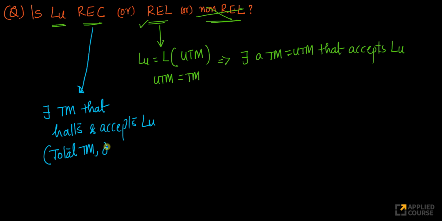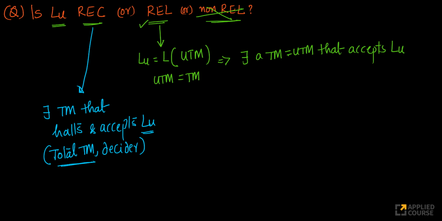There is also a term called decider. They're also called deciders because they can definitively decide if a word belongs to a language or not, because they always halt, right? So whenever I use the term TTM, it means a Turing machine that halts. It's called a total Turing machine. Now what we have to prove here is that there exists a total Turing machine, or a Turing machine that halts, that also accepts LU.